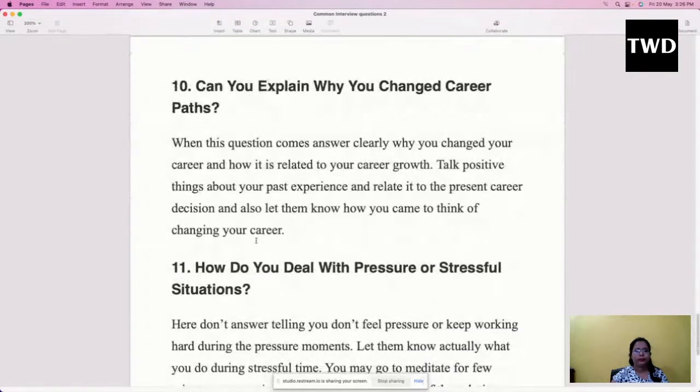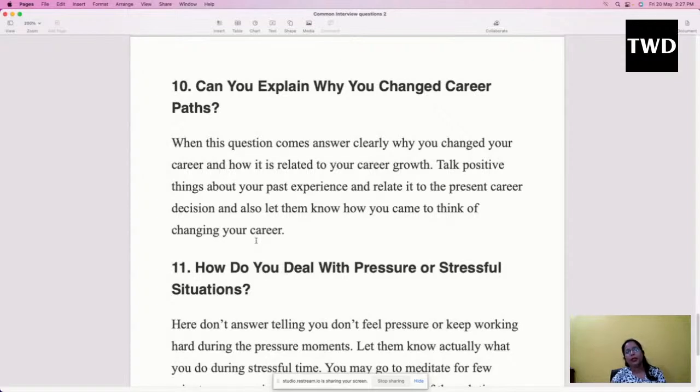Yes. Then, can you explain why you changed your career path? If you have changed career paths, as is happening nowadays, people in coding are moving to teaching, or somebody in teaching is moving into coding. So many changes are happening nowadays. When these questions are asked, tell them why it happened. Answer clearly why you changed your career and how it is related to your career growth. Talk positive things about your past experience and relate it to the present career decision. And also let them know how you came to think of changing your career.